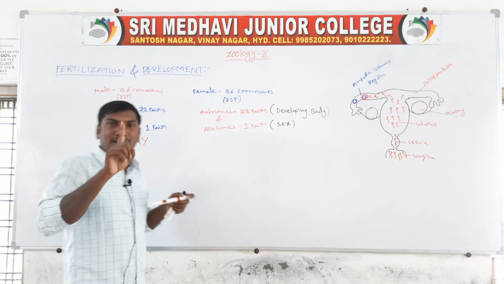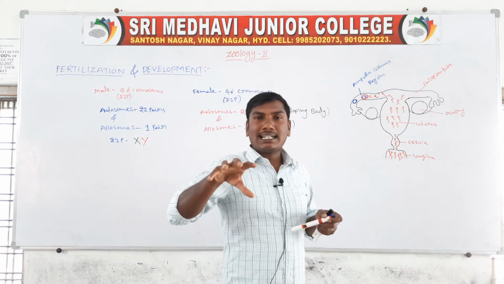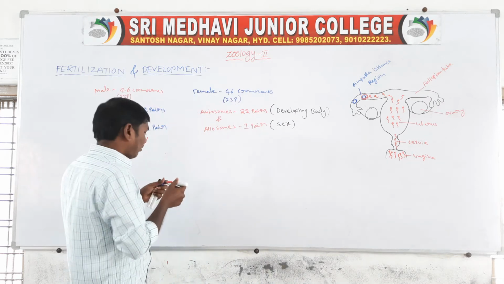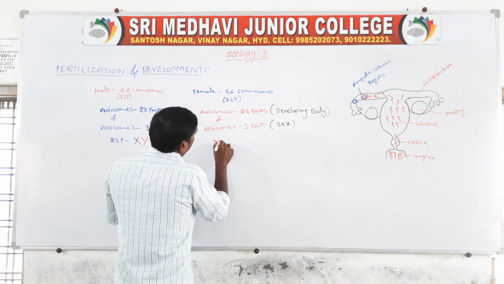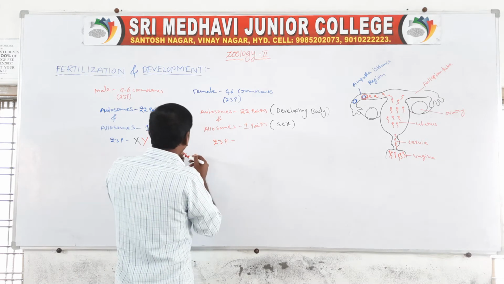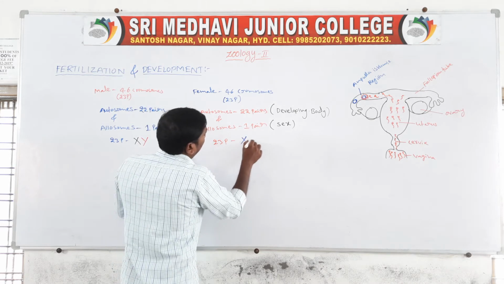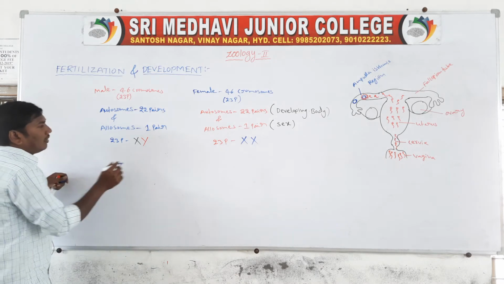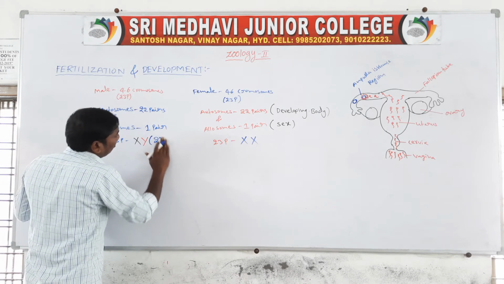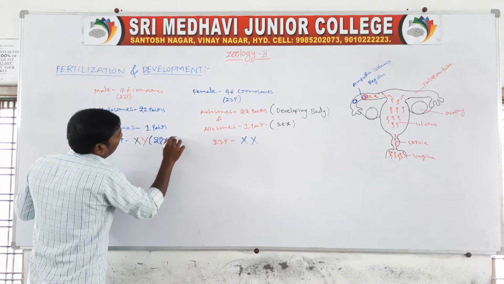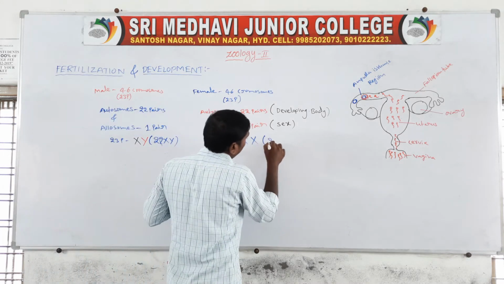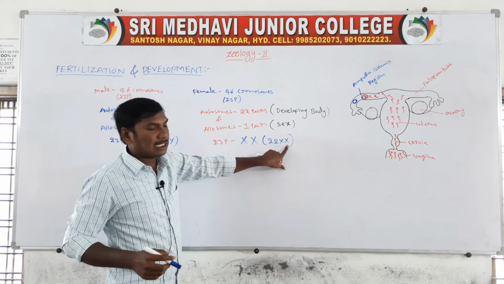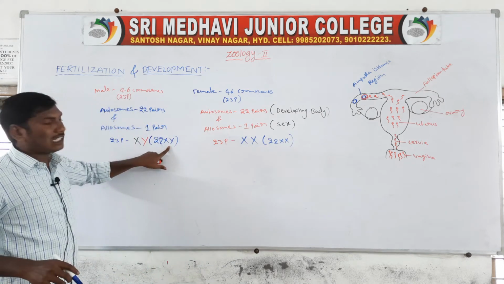In females, the 23rd pair is X and X. So normally 22 pairs of autosomes plus XY in males, and 22 plus XX in females. The last pair is the allosome.